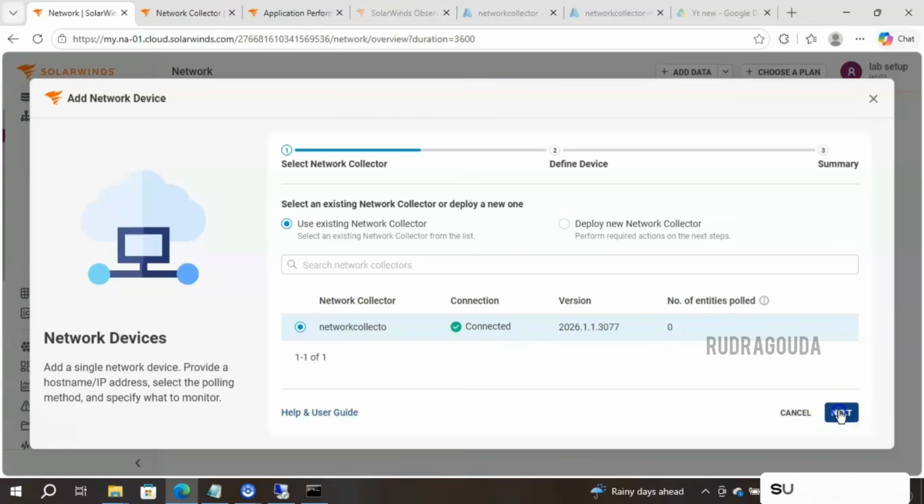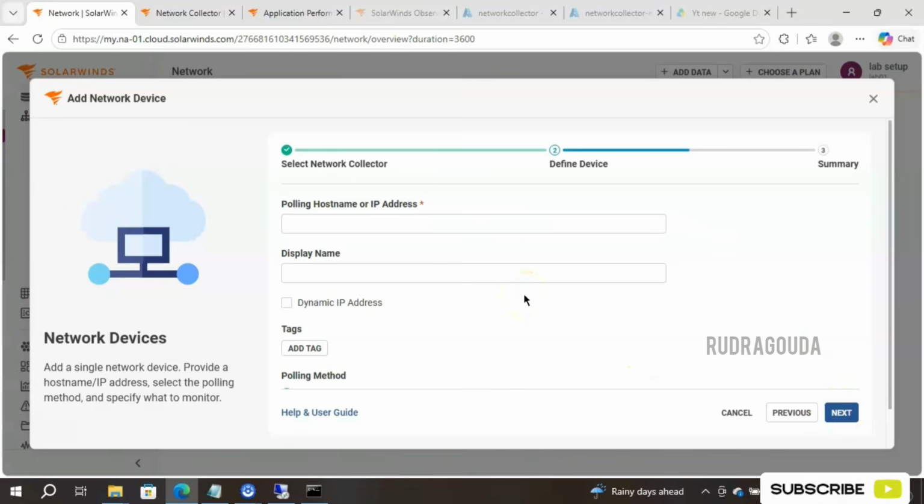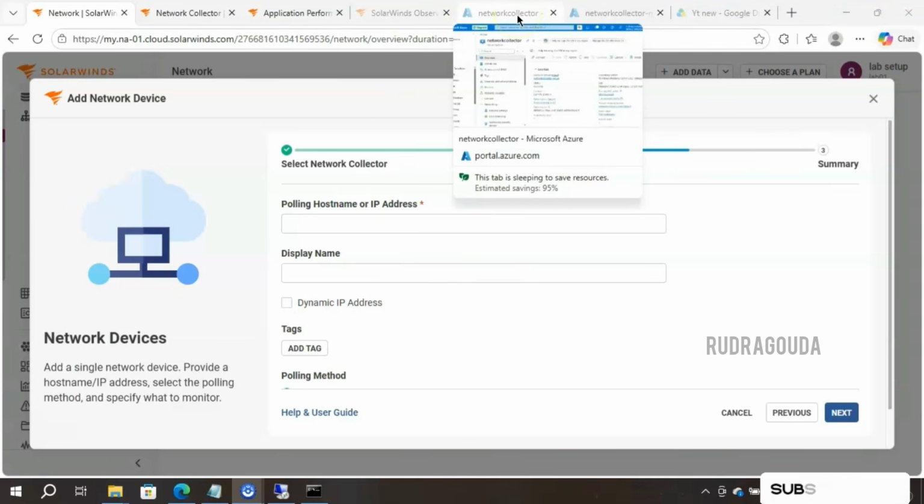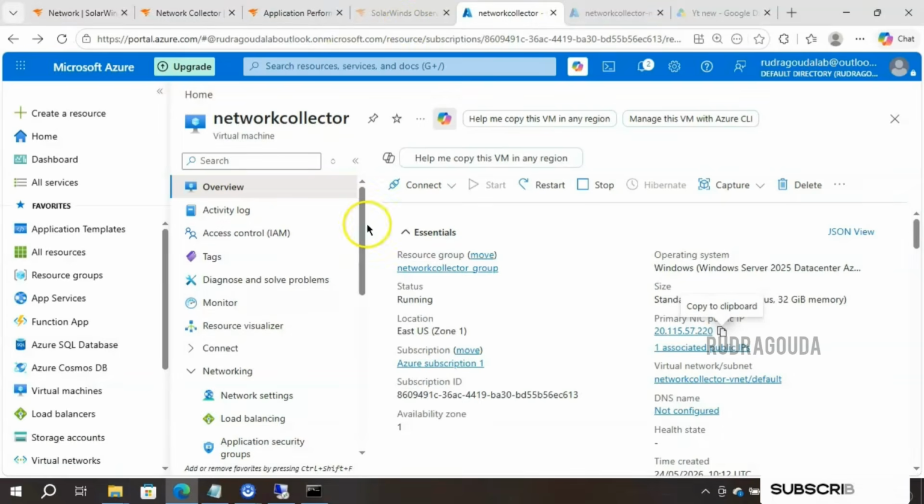Simply click on Next, and now you need to provide the IP address. It means the network device information you need to give here. So I will take my virtual machine, the one where I installed the network collector, right? I will take that one only and I want to do the monitoring of that one. So I'll go to the Azure VM. Okay, so I'll copy the IP address.